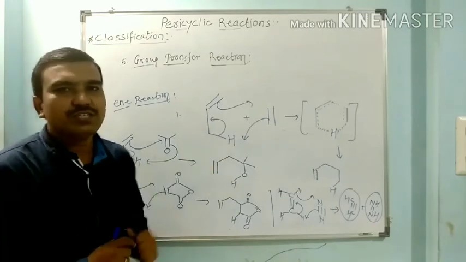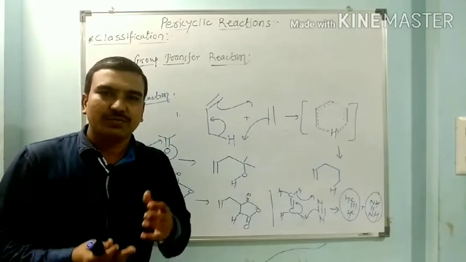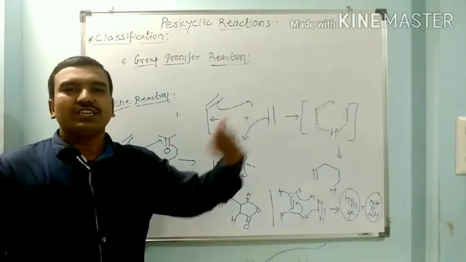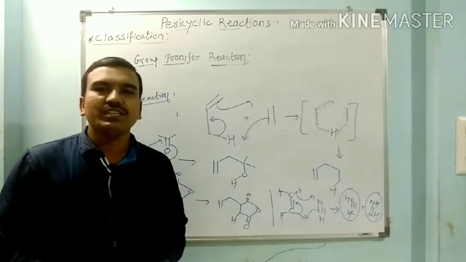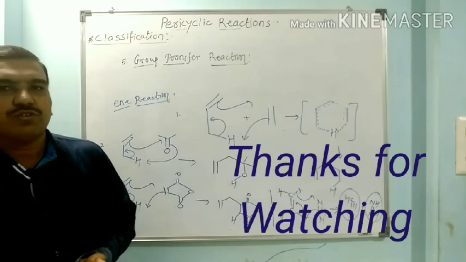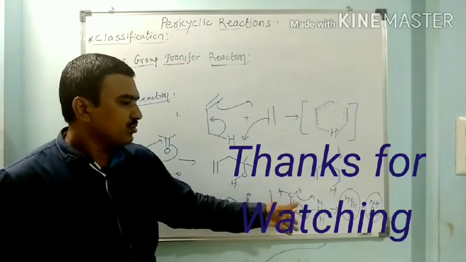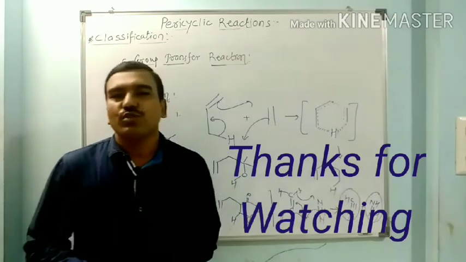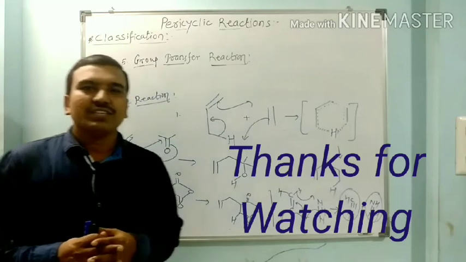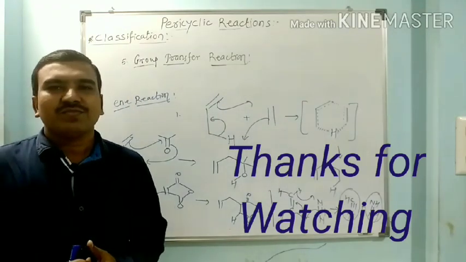In the last, the group transfer reaction, atoms or groups of atoms are migrated or transferred from one molecule to the other molecule. The product can be a combination of the two reactants, or it can be migration of groups from one molecule to the other molecule giving 2 new molecules. So in this way we have seen the classification of pericyclic reactions with some important examples. Thank you.